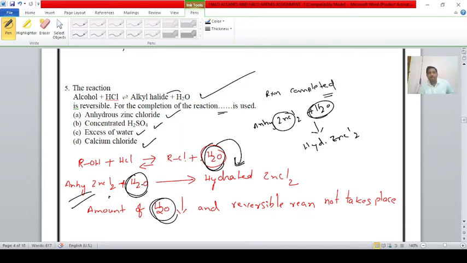Because if the alkyl chloride reacts with water, then the reactants are regenerated, that is HCl and alcohol. If the alkyl chloride does not react with water, the reactants are not regenerated, and the reversible reaction does not take place. To decrease the amount of water, we are using anhydrous zinc chloride. The anhydrous zinc chloride captures the water molecule to form hydrated zinc chloride. The amount of water decreases and the reversible reaction does not take place. The correct answer, student, is anhydrous zinc chloride.